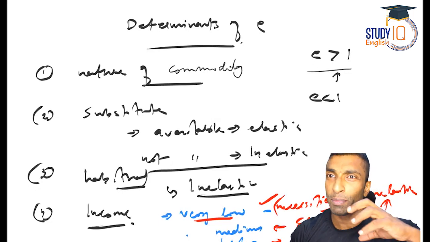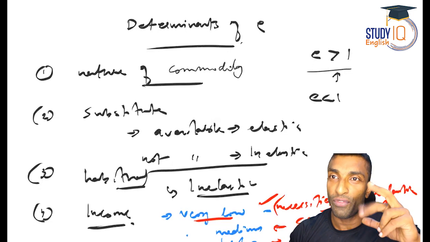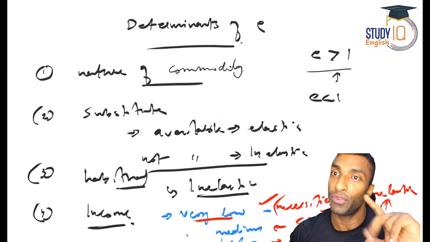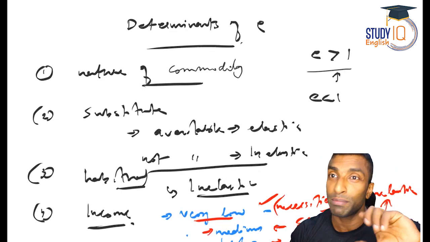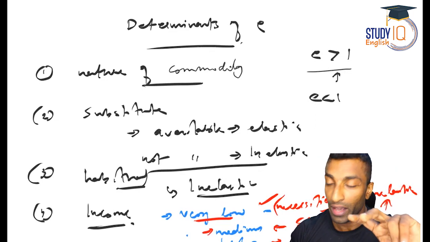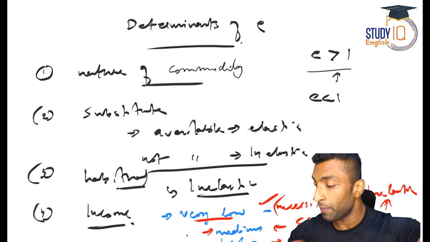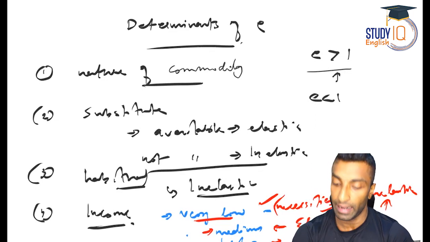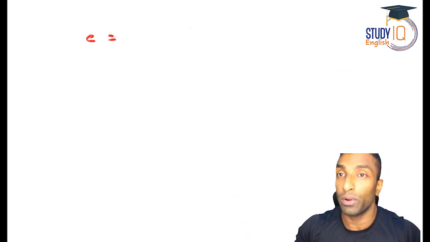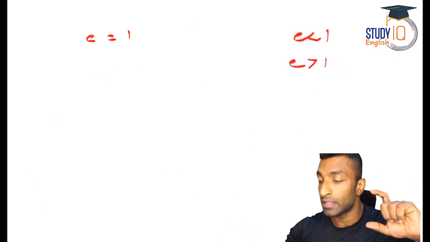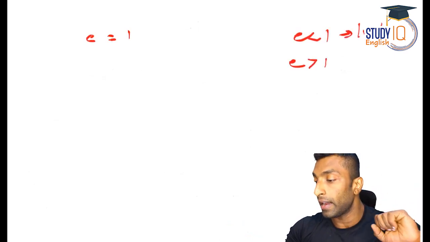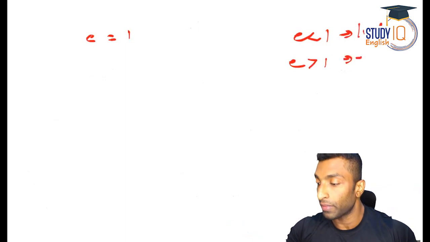Now, I hope the concept is very clear. What you need to look for is whether you have choice or not. If you have choice, it is elastic. Middle class, their demand is based on their choice. For very low income and high income people, it is inelastic. Now, let me talk about the other three situations also very quickly. E less than 1 we discussed. E greater than 1 we discussed. So this is inelastic and this is elastic.